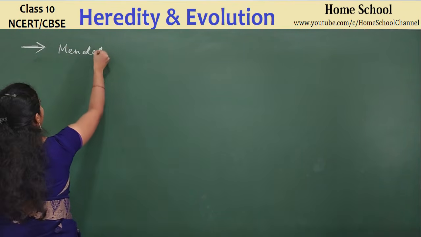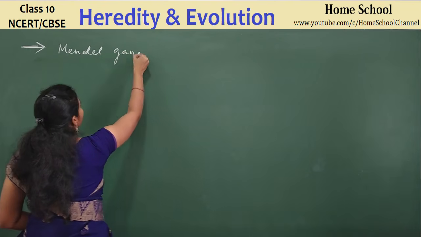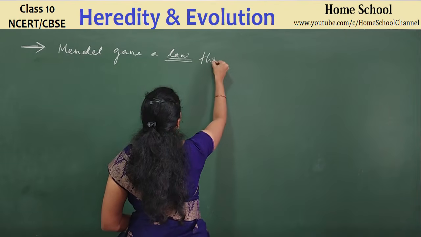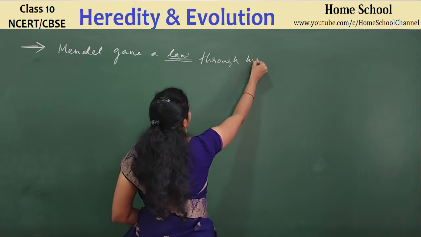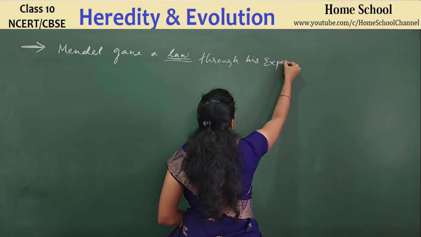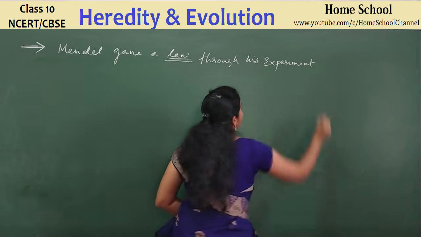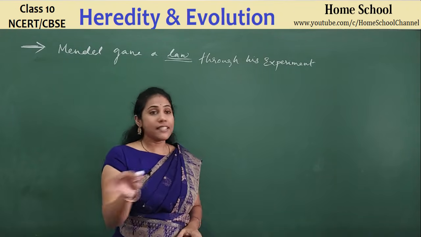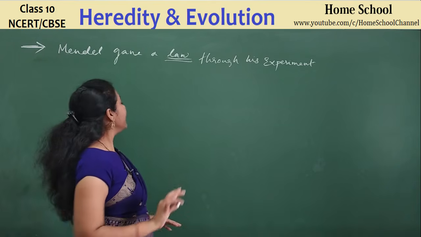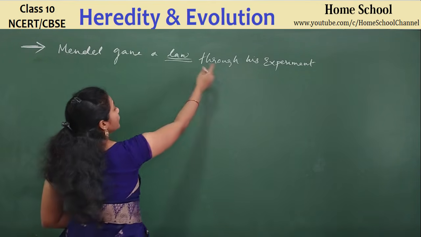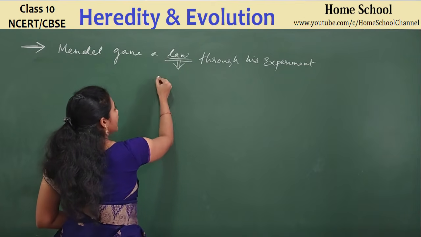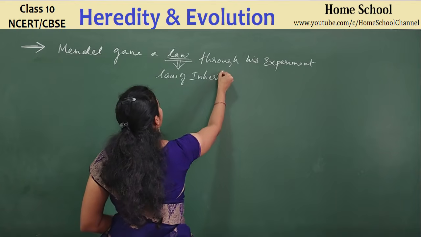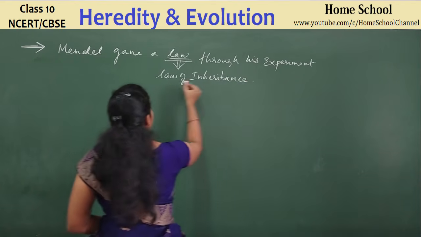Mendel gave a law through his experiments. I told you he did experiments with the garden pea plant. Anyway, we are going to learn that experiment now. Just try to understand this before learning that. He gave a particular law through his experiment, and this law is called the law of inheritance.